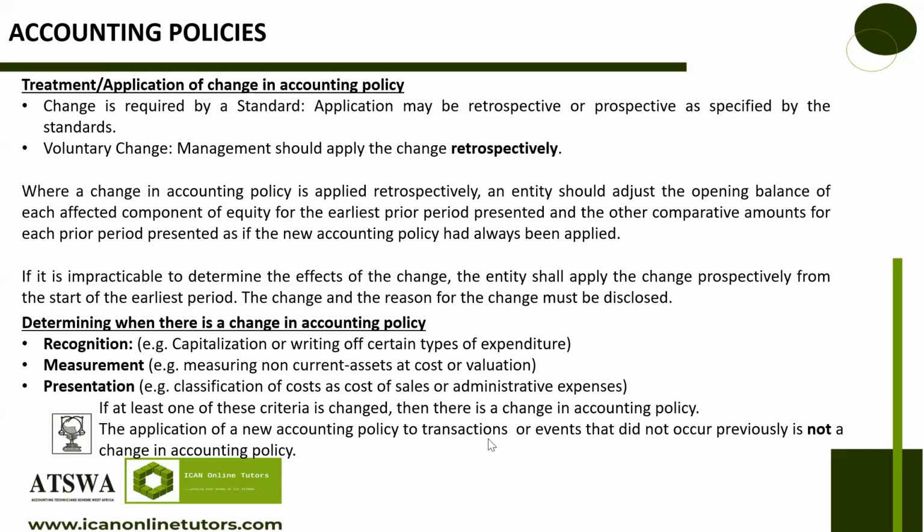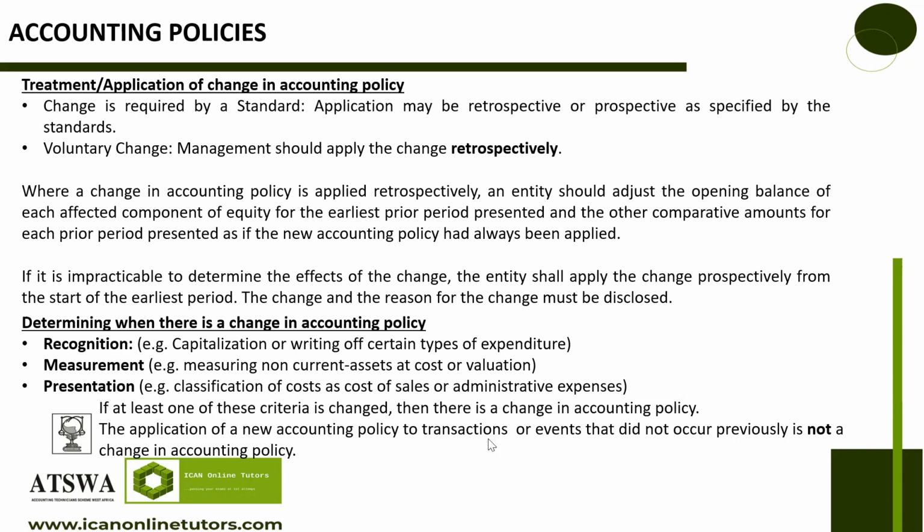In any case, if it is not a change that is required by a standard and it is a voluntary change, where it's me as an organization that said I want to change my accounting policy, then the application of the standard should be retrospective.